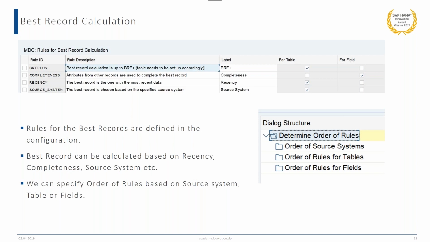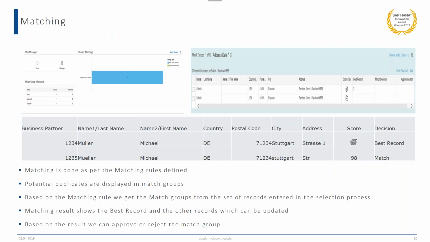After the best record calculation, we have the case of how we are going to improve the best record. So let's take an example where we have business partner number 1234 and 1235. Here in this example, the best record, as we have seen, is calculated as 1234.